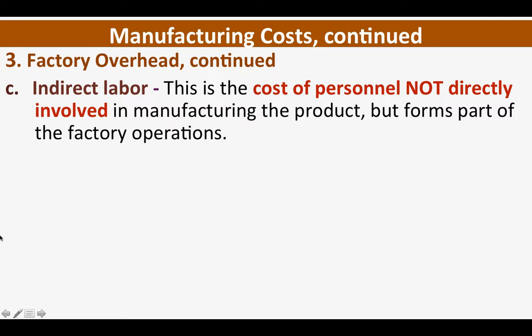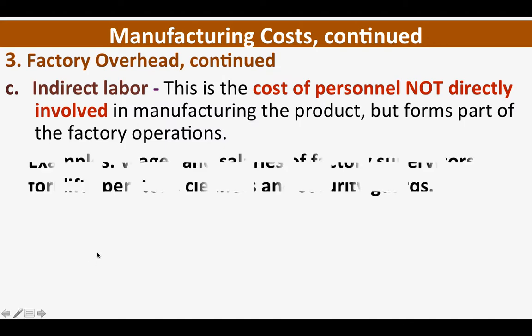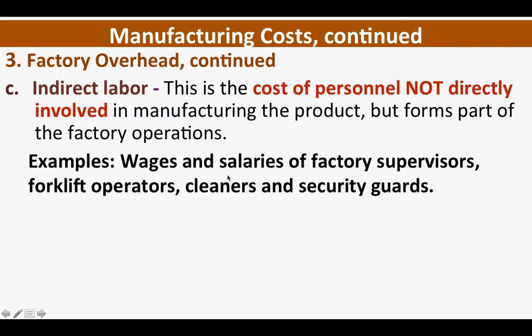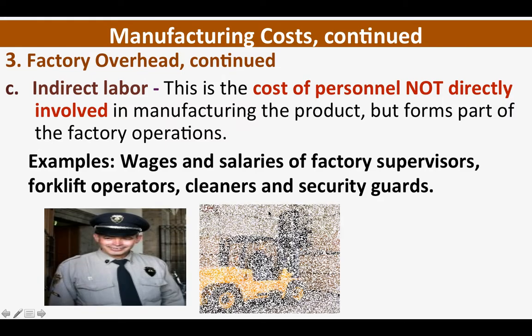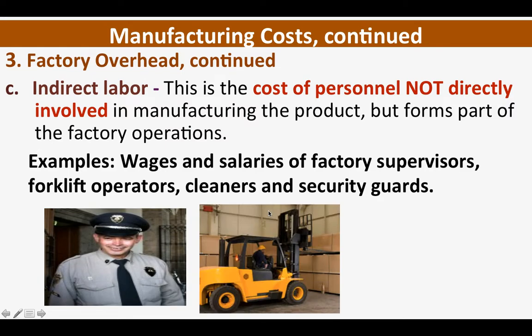Hindi sila involved sa paggawa ng product, pero nandoon sila, empleyado sila ng factory. Sino-sino ito? Wages, ito yung cost ng mga factory supervisors, forklift operators, cleaners, and security guards. So basically, wala naman silang engagement dun sa paggawa ng product, pero nandoon sila sa factory.